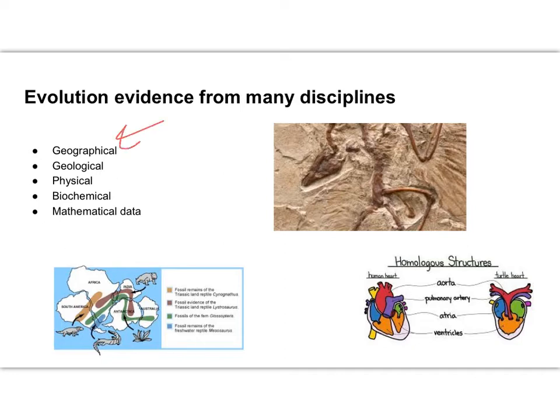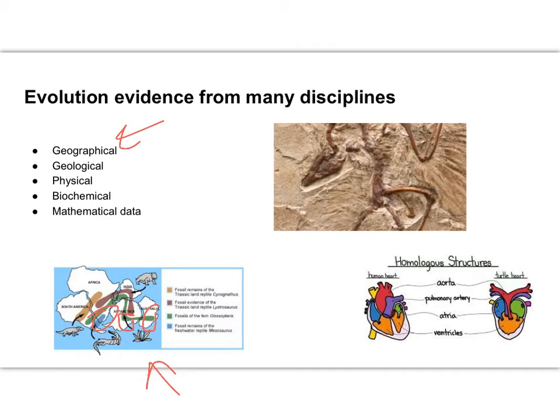By geographical evidence, we mean evidence on location, like you can see in this bottom picture here on the left. If you look at the fossils, you can also see how there is some geographic evidence by seeing them in all these different areas that you wouldn't expect.